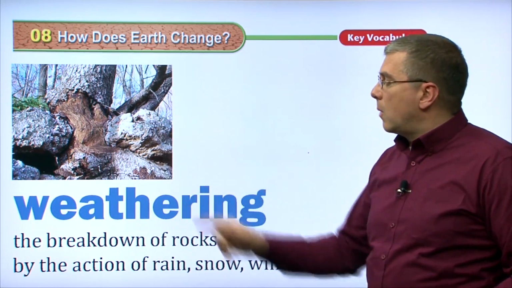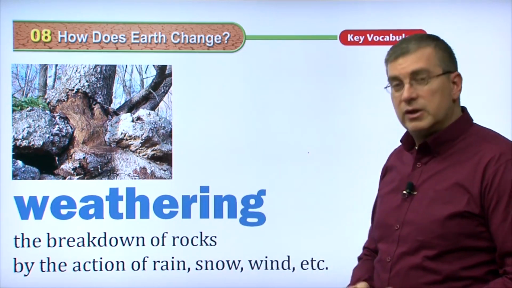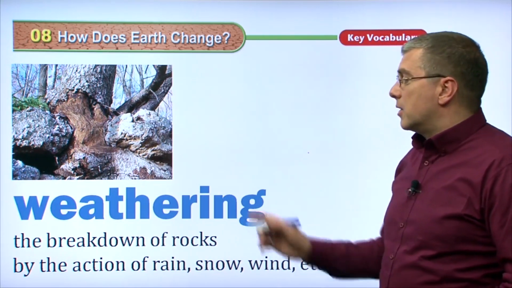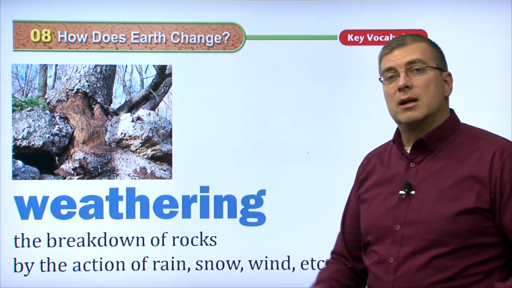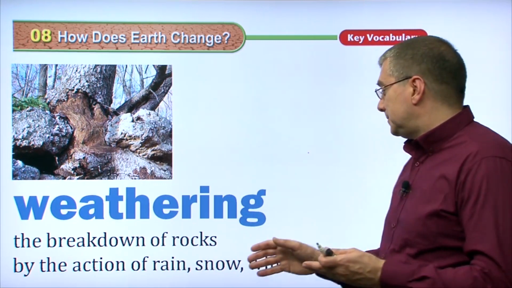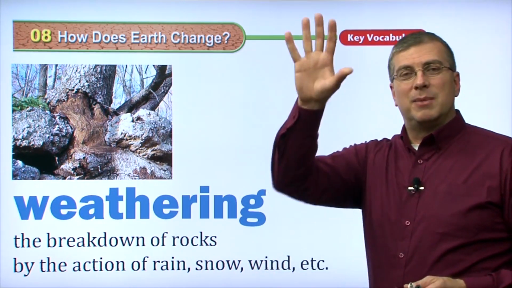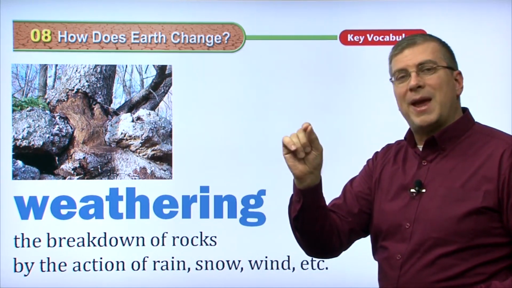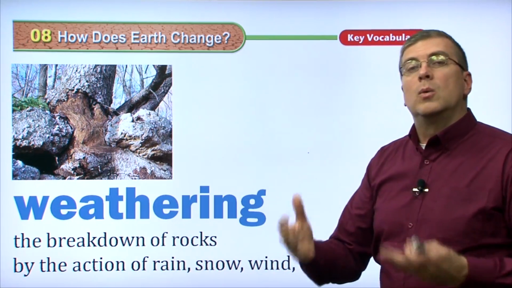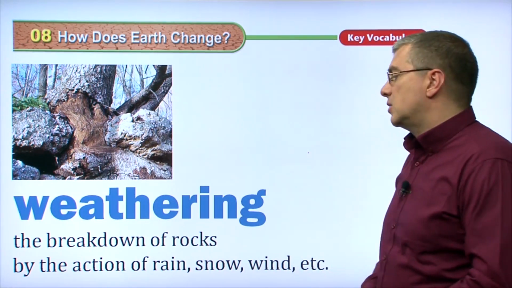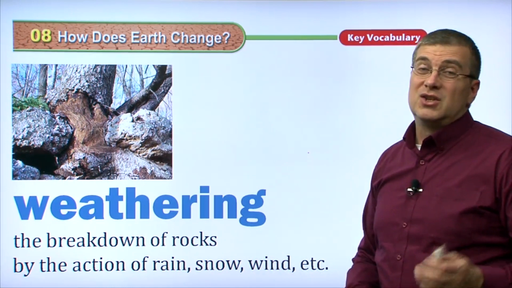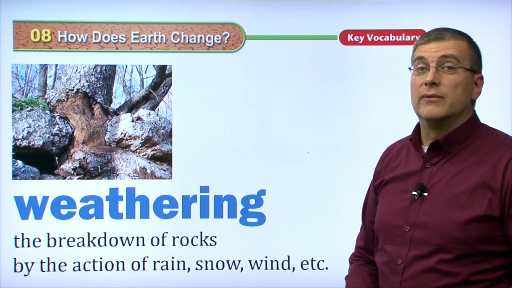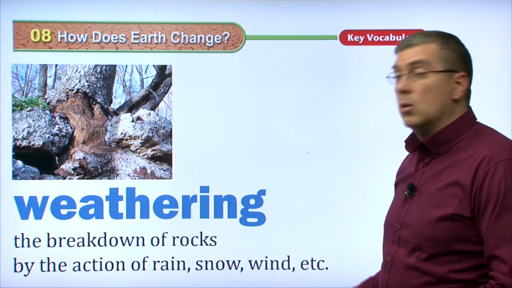Now, by the way, weathering is also a common word used to describe what the weather does to your house, right? So if you talk about the weathering on your house, you're also talking about the destructive action that the weather has on your house. It might create stains on the side of your house. It might wash away your paint on the outside of your house, or might show cracks. We call that weathering. So it's not just about rocks, but it can be about just about anything that is destroyed by the destructive forces of the weather through rain, snow, and wind.